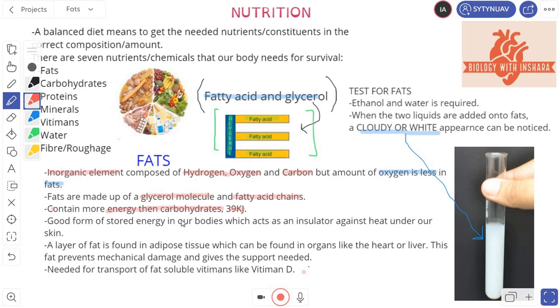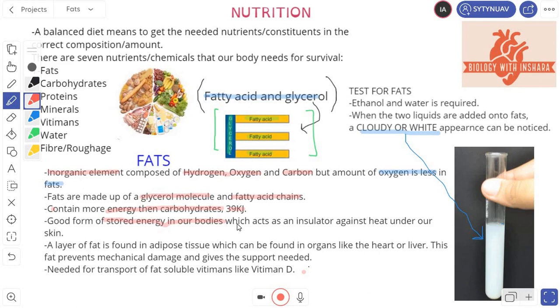But fats take a longer time to be broken down than carbohydrates. So if you're a runner and you want energy quickly, don't look at the amount, look at the time. You should go for carbohydrates as they are broken down faster, and fats take a bit more time to be broken down as there's a lot more involved in their digestion, which we will be studying in the digestion chapter. So they're a good form of stored energy in our bodies. Whenever people eat a lot of fat, the extra fat gets stored in their bodies under their skin, and they basically become fat, and when that fat is required, it's broken down and then used for energy.